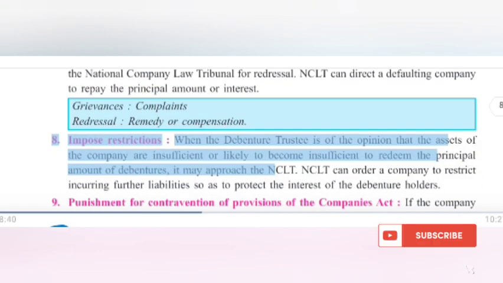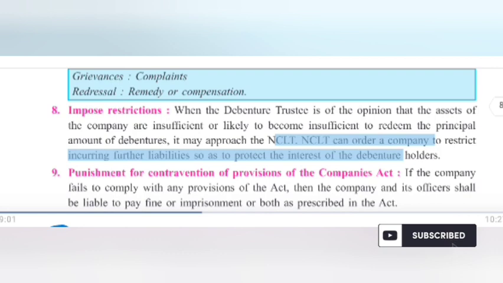8. Impose restrictions. When the debenture trustee is of the opinion that the assets of the company are insufficient or likely to become insufficient to redeem the principal amount of debentures, it may approach the NCLT. NCLT can order a company to restrict incurring further liabilities so as to protect the interest of the debenture holders.